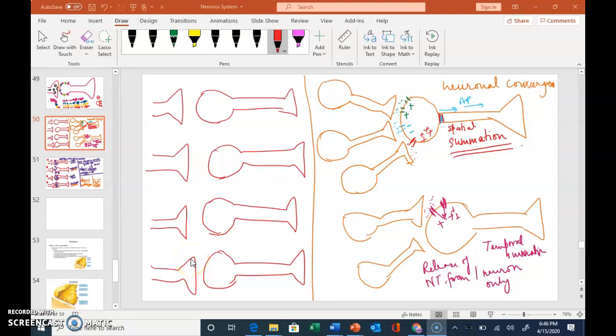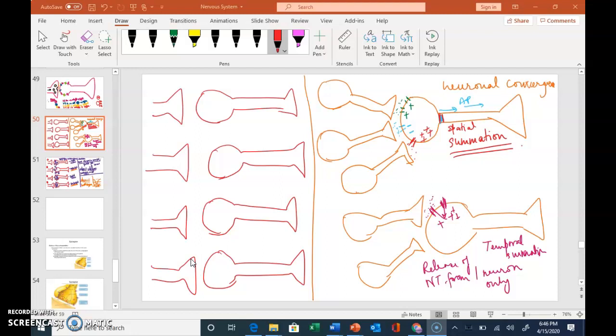All right, class. One last thing I would like to add. We did talk about spatial summation, where information is added up, like you guys shouting at me, "Rupa, drink," or "Rupa, don't drink." And then we have temporal summation, where it's only one of you talking to me and telling me to either depolarize or hyperpolarize.